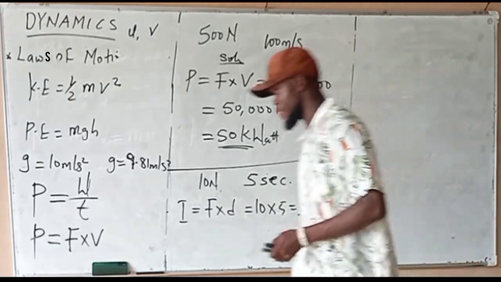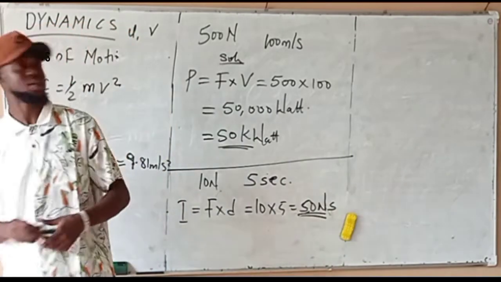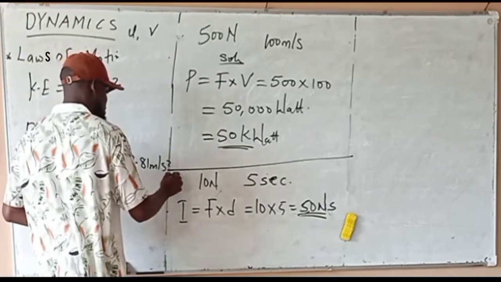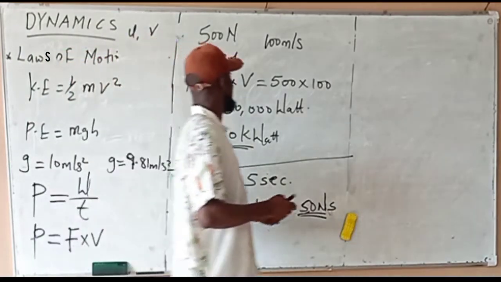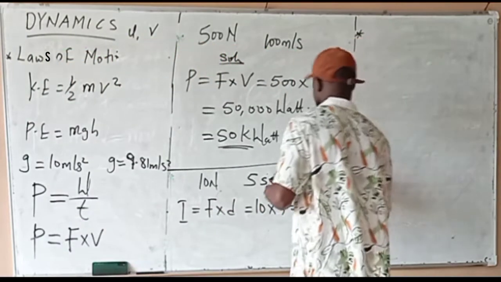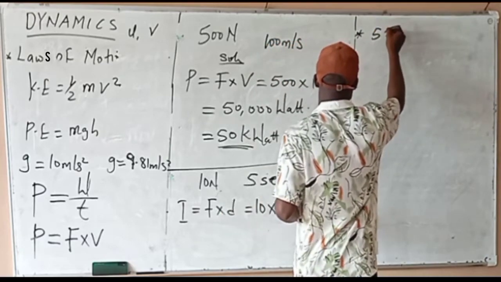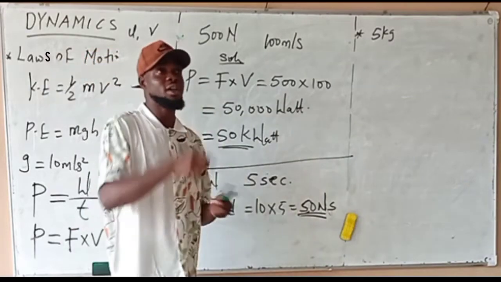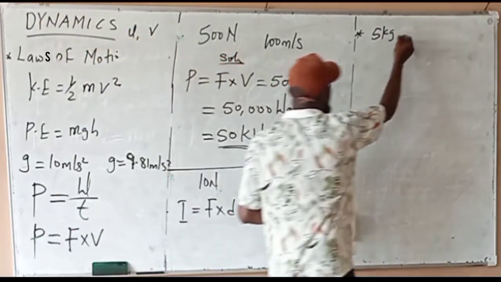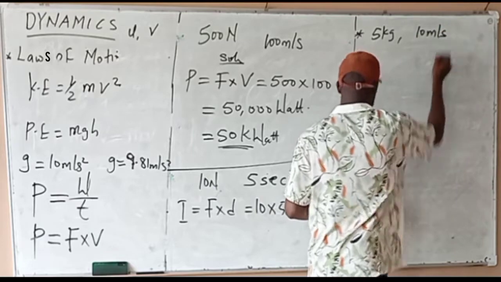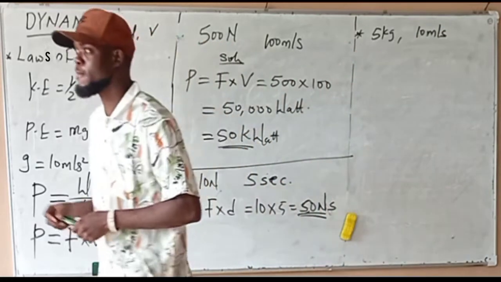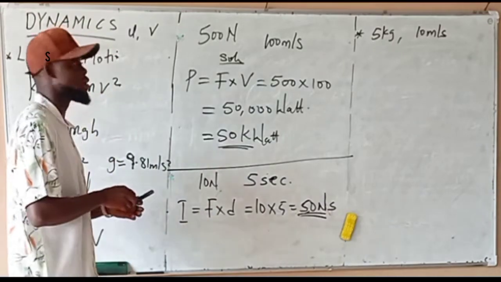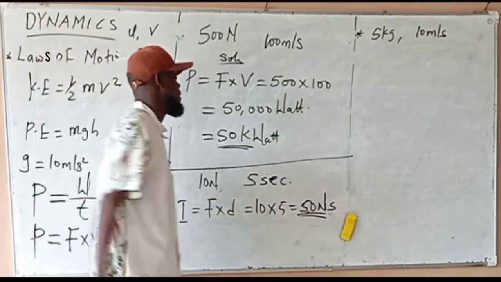So look at this question. Another sweet question. Let's have the next one now. A body of mass 5 kg moving with a velocity of 10 meters per second